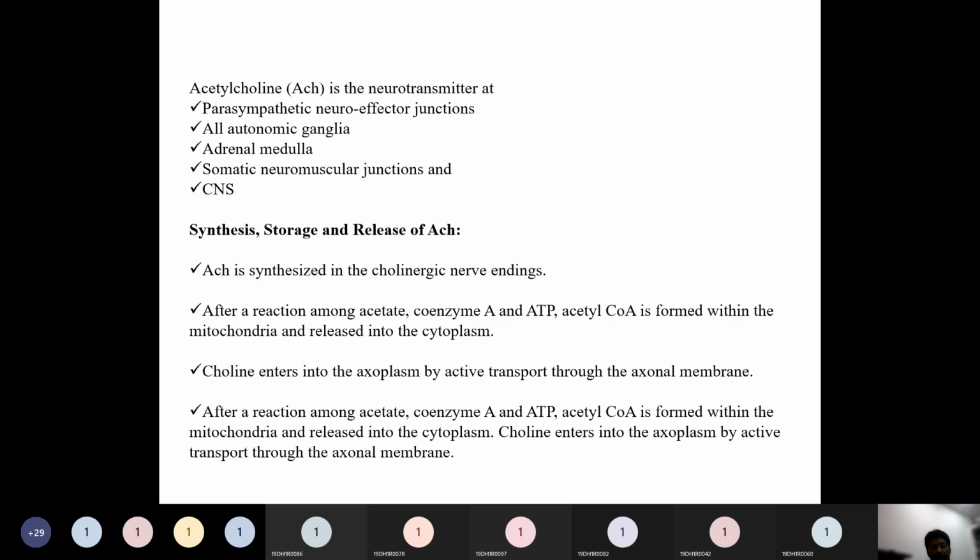So if you see how these steps are described here. Generally, acetylcholine is the neurotransmitter at which sites? Parasympathetic neuroeffector junctions, and autonomic ganglia, where the two neurons, preganglionic and postganglionic, meet at the ganglia. Also the adrenal medulla and the somatic neuromuscular junction. The somatic nervous system is directly related to the skeletal muscles. And also in the CNS.